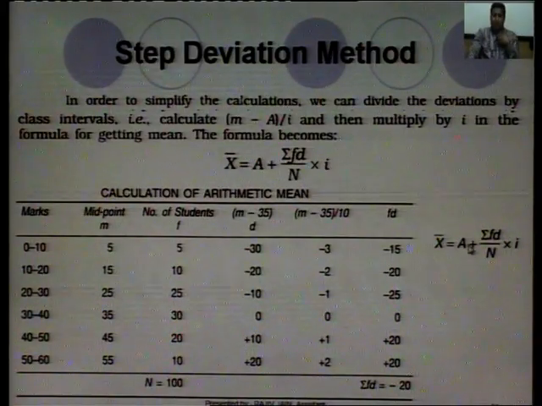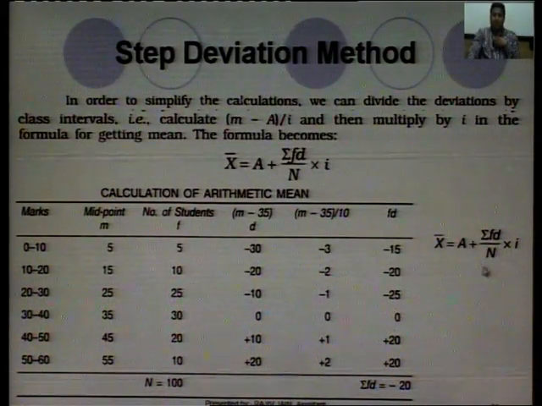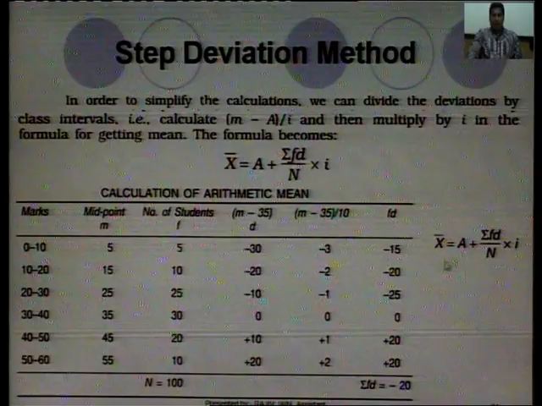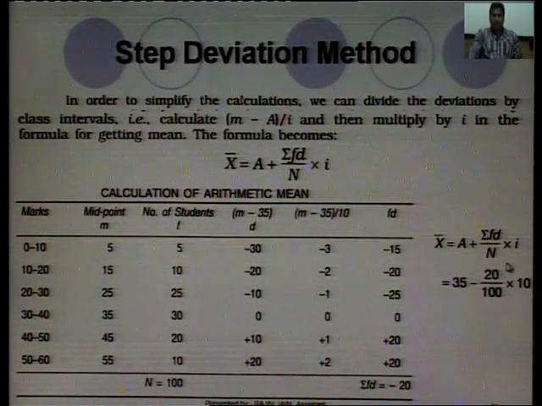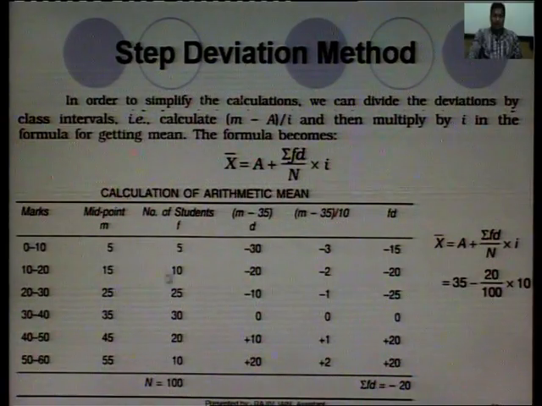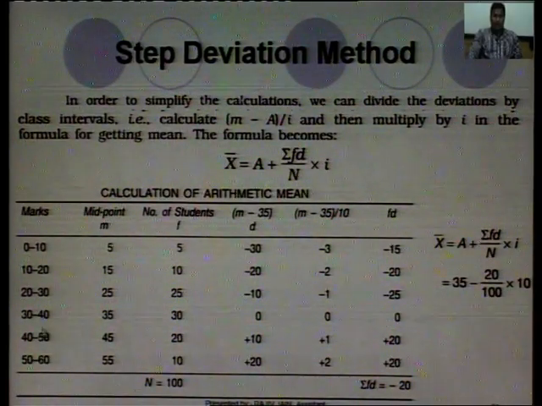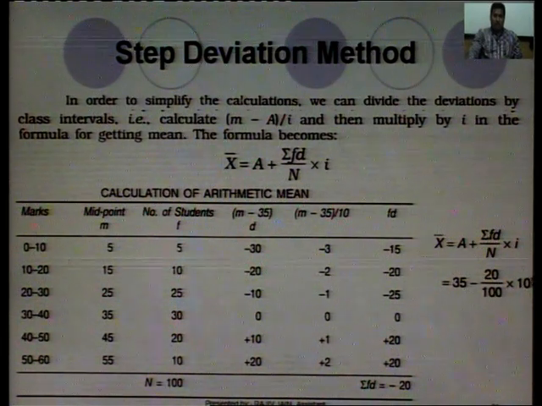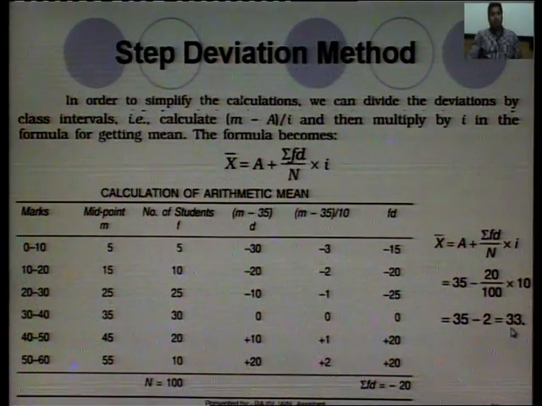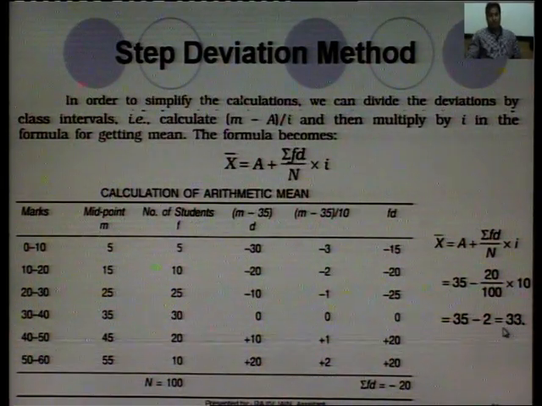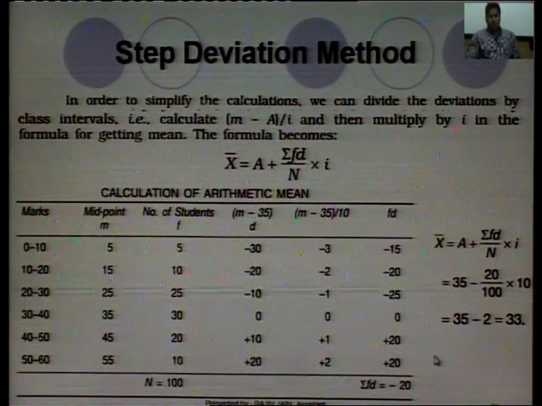The formula now has become a plus summation f d upon n into I. What is a in this case is 35, summation f d we have found minus 20, n is in this case total frequency, that is 100, I in this case is 10, length of interval is 10 common. So, multiply this, 35 minus 20 is equal to 33. So, this is the step deviation method.